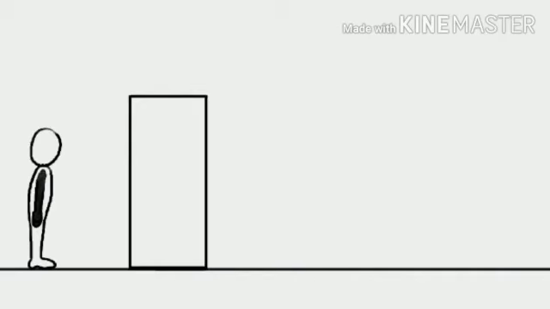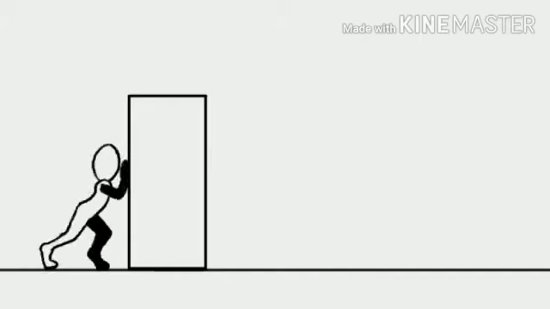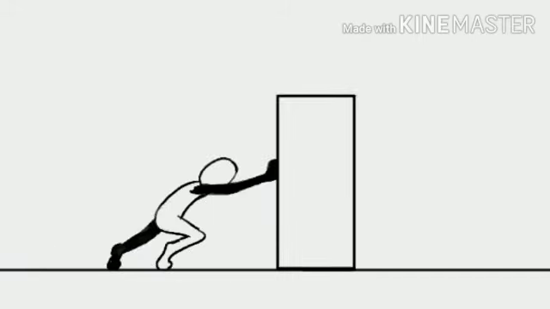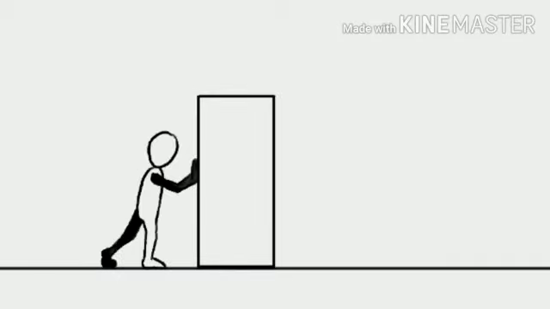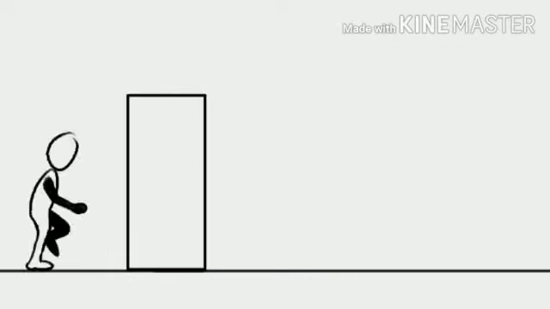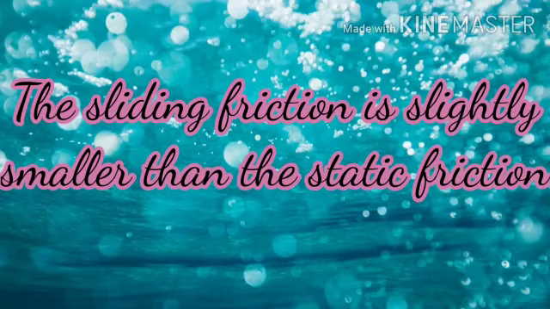But here you can see that the box is already in motion, right? So to move it again, we don't require more energy, and we find it somewhat easier to move the box which is already in motion than to get it started. So the sliding friction is slightly smaller than the static friction.